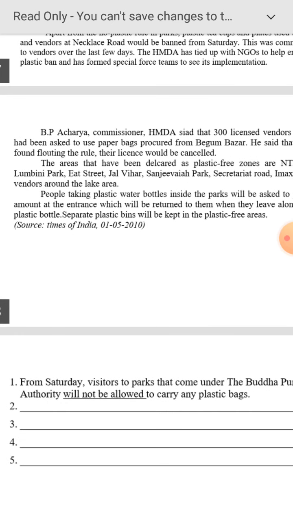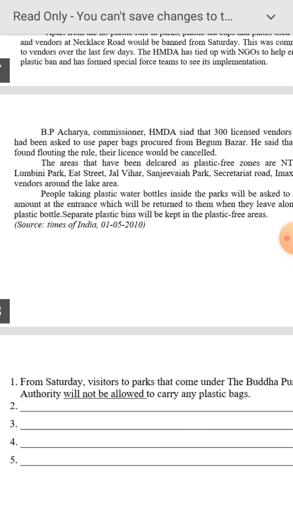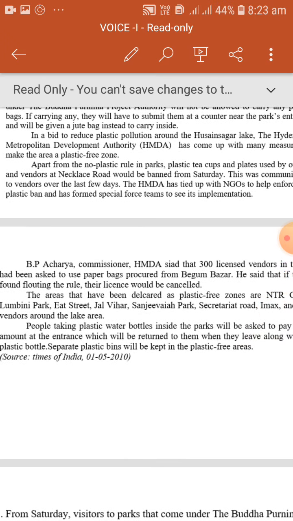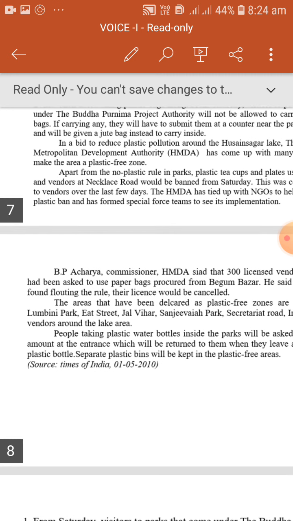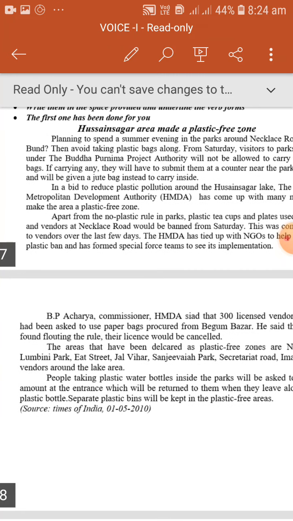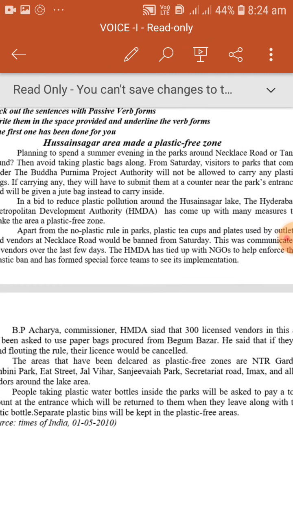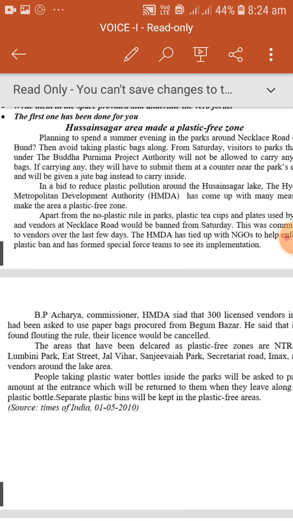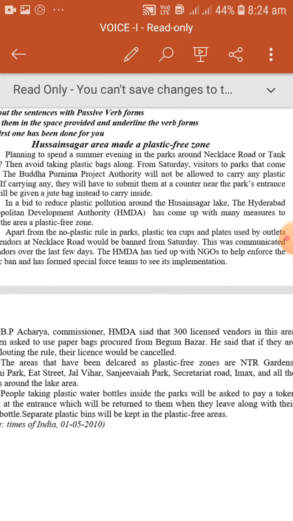We got a sentence: separate plastic bins will be kept. Plastic bins will be kept in the plastic free areas. Visitors will not be allowed to carry any plastic.